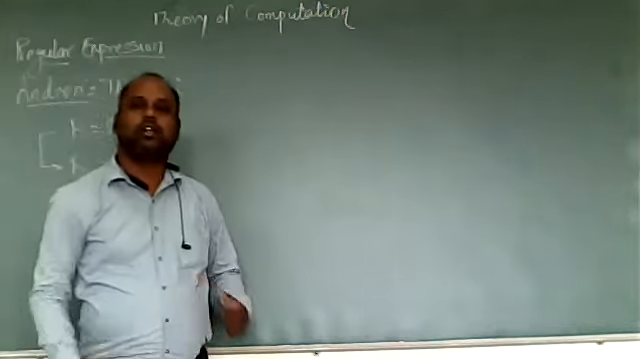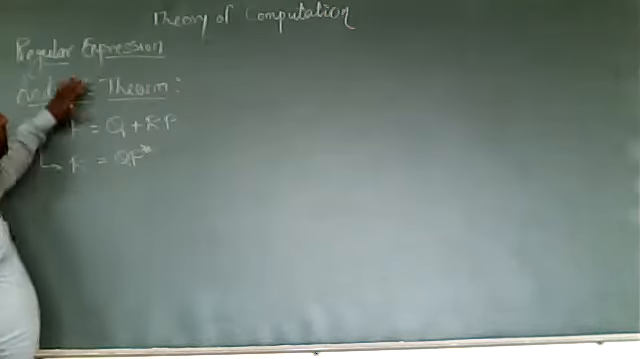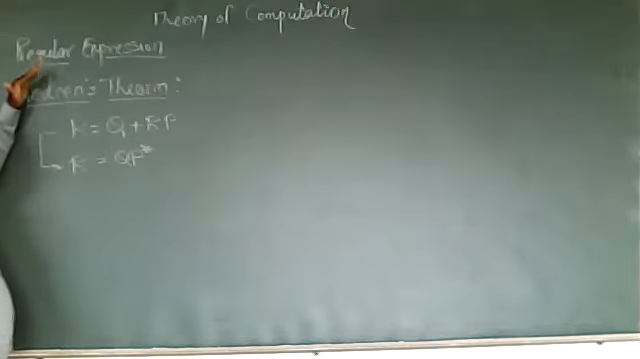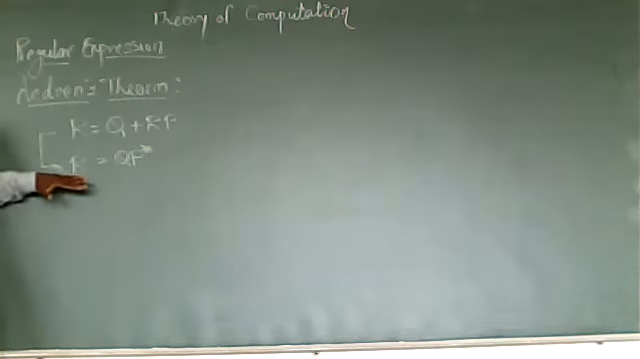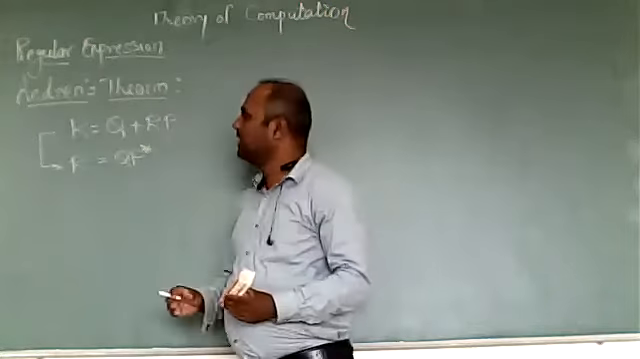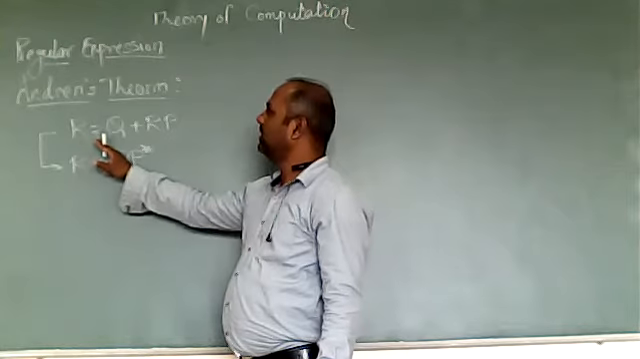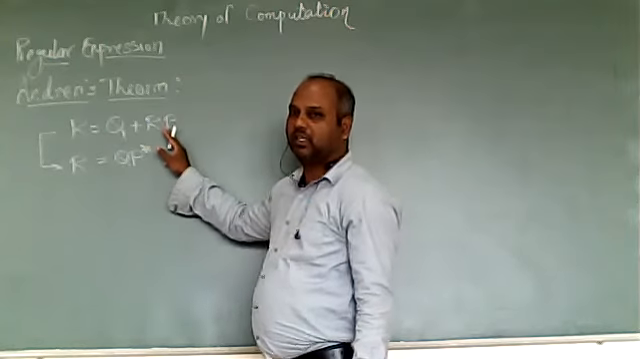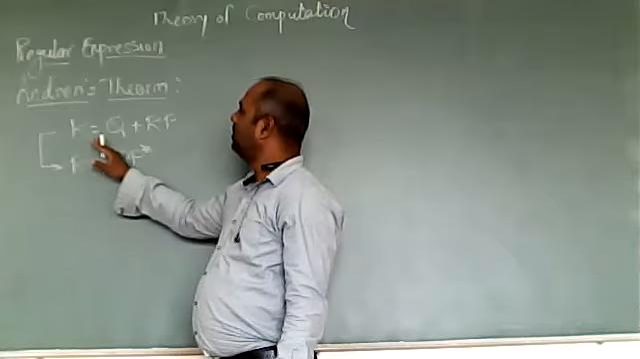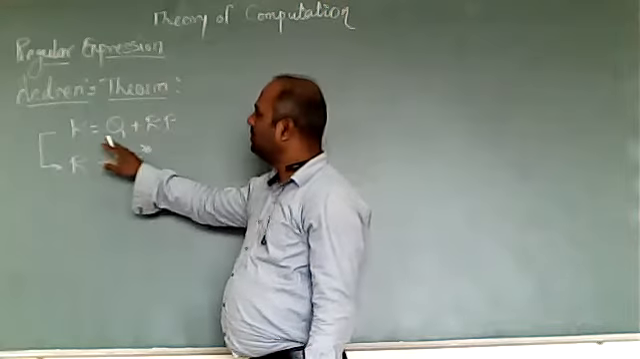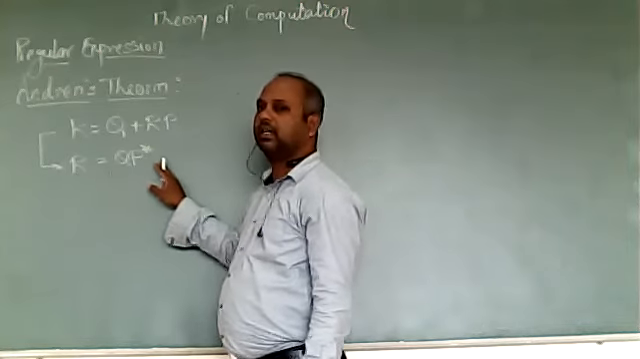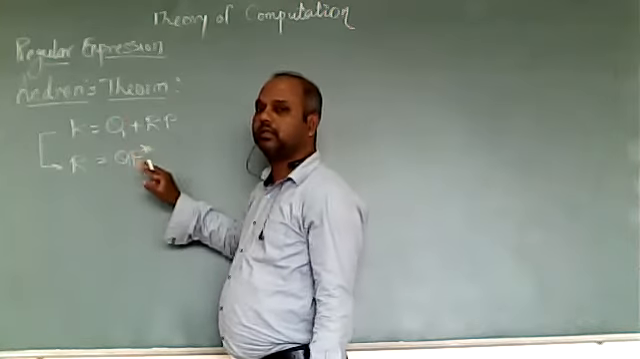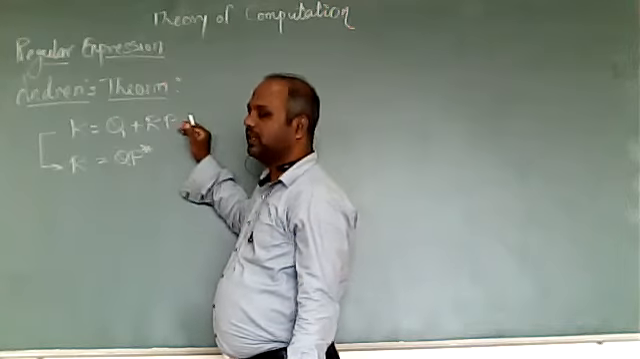Okay, good afternoon all. Today we are going to see one part of regular expressions that is called the Arden's theorem. Now what is this theorem? This theorem suggests that if the regular expression is in this form, R equal to Q plus RP, then for this same regular expression, we can also write it as R equal to QP star. This is what was suggested by Arden. So the Arden's theorem starts with this.